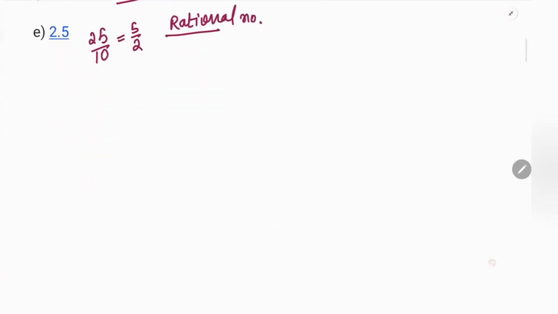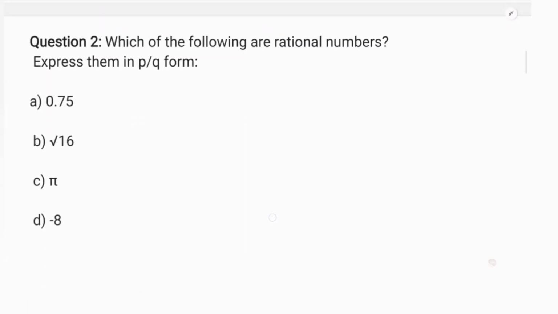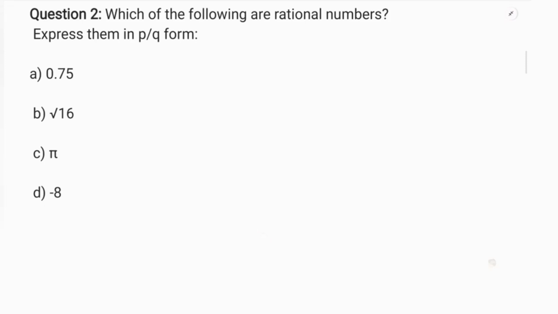After that we have: which of the following are rational numbers? Express them in P by Q form. First we have 0.75. We will count how many digits we have after the decimal. 2, right? So I will remove the decimal, and because we have 2 digits, I will write 100 here, 2 zeros.